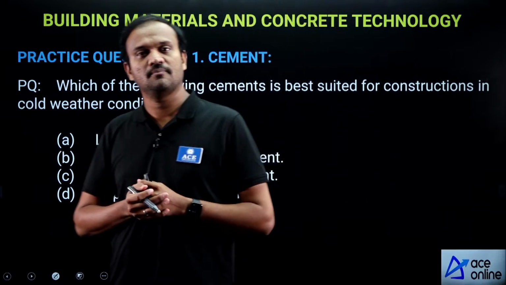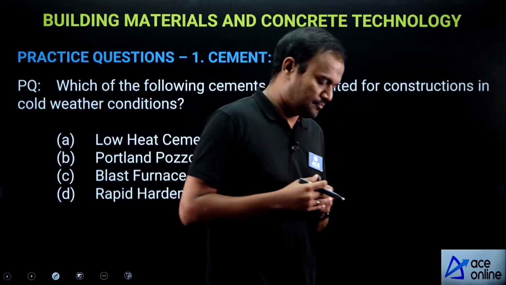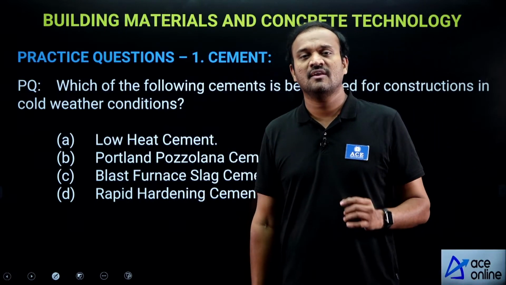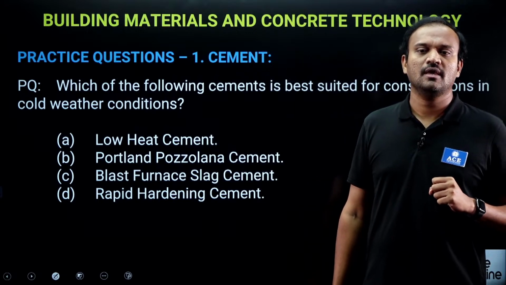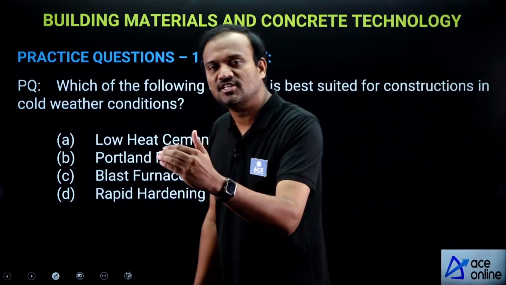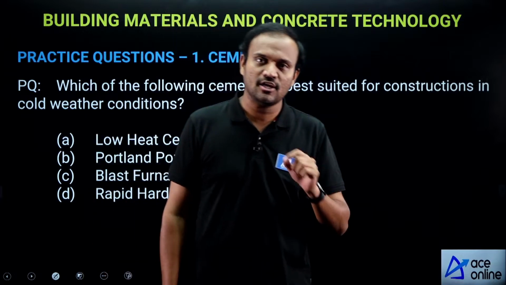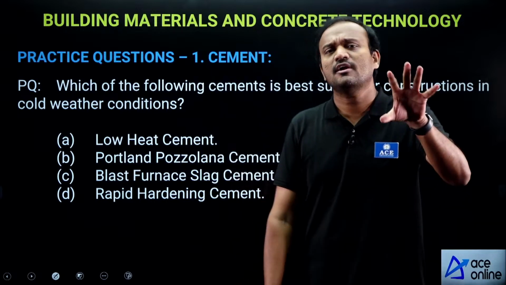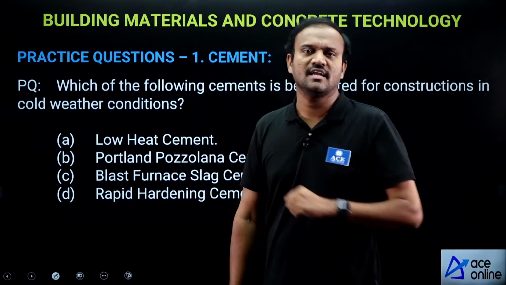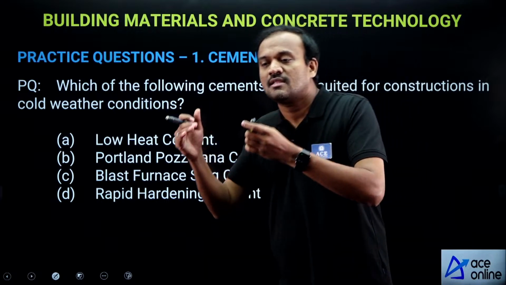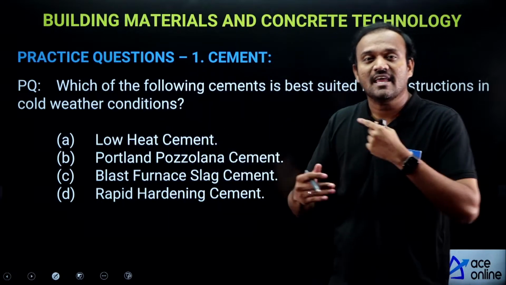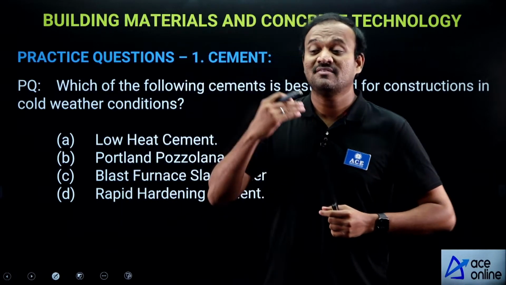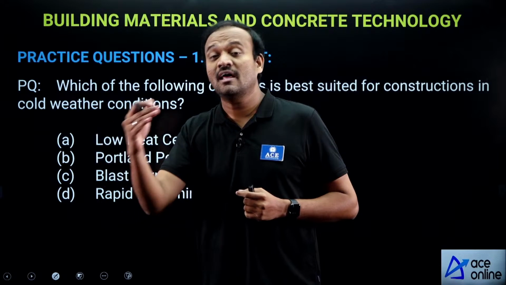ordinary Portland cement. Now, see, in cold weather conditions, we will prefer a cement which has high heat of hydration and high early rate of strength gain. Now, what is the reason for that? See, if you use ordinary Portland cement in cold weather conditions, because of the low temperatures, hydration is slower. Because of that, your setting and rate of strength gain are slower.